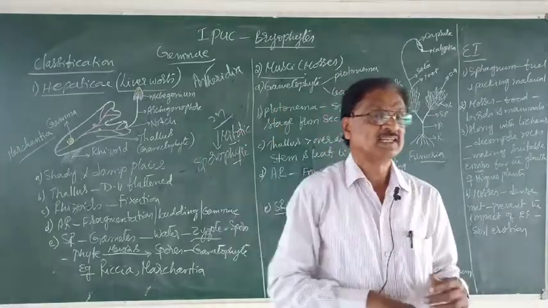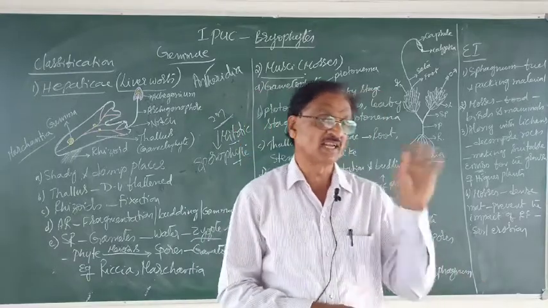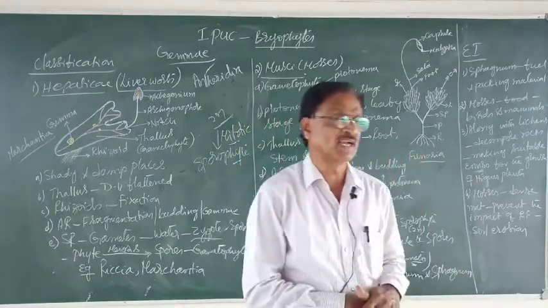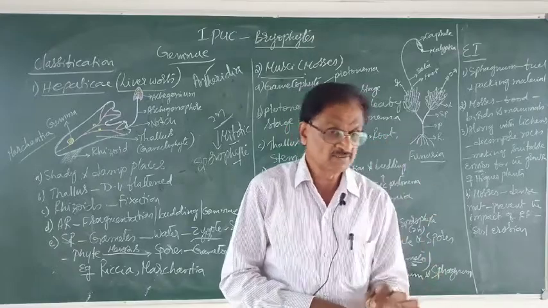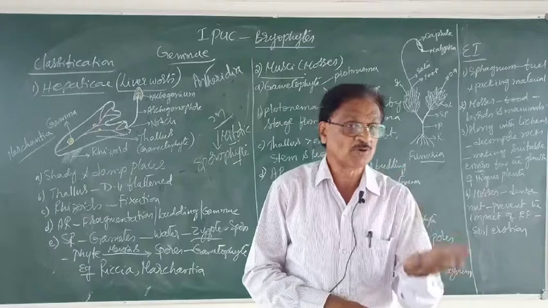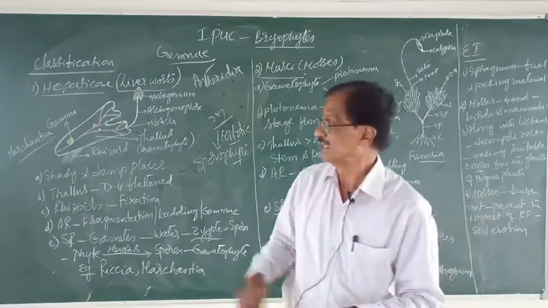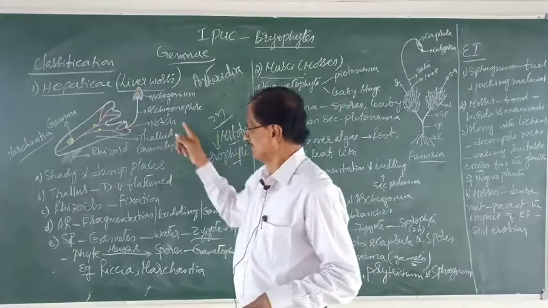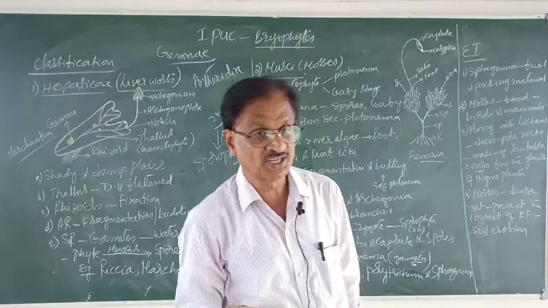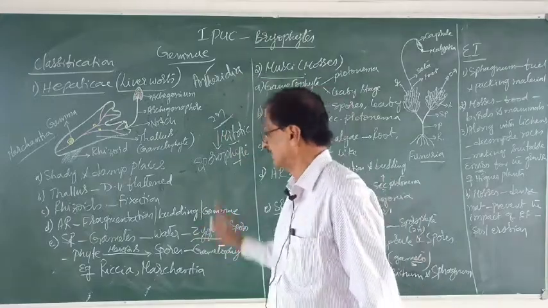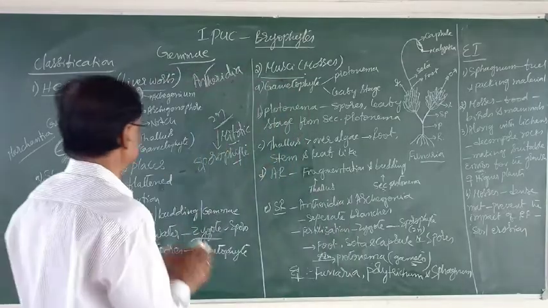It is repeated in its life cycle. But one thing you remember, that the gametophyte is the dominant body on which the sporophyte depends. That is the hepaticae. The typical examples are Marchantia and Riccia. That is the first class.